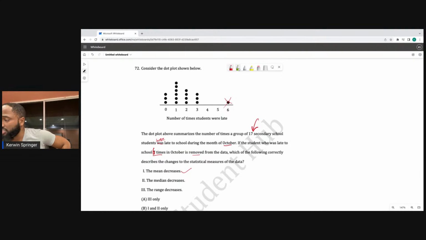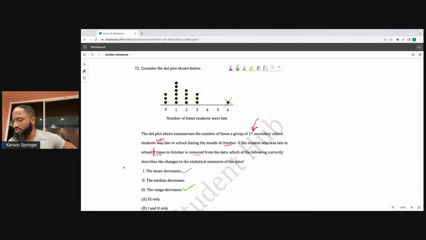You need to check the data to see if that would happen. If I remove one, no, the median remains the same. You didn't remove enough for the median to drop down. The range decreases. Yes, the range will decrease.